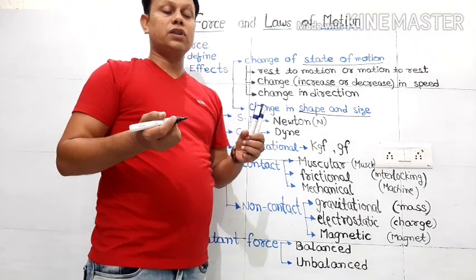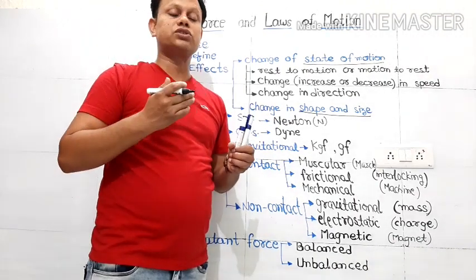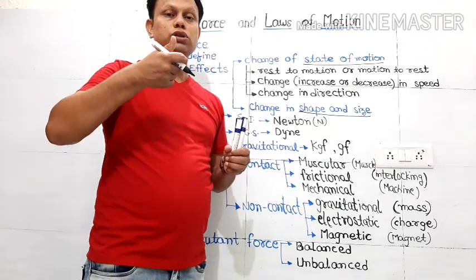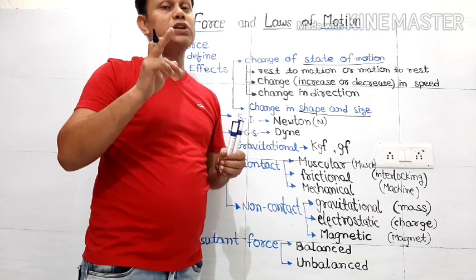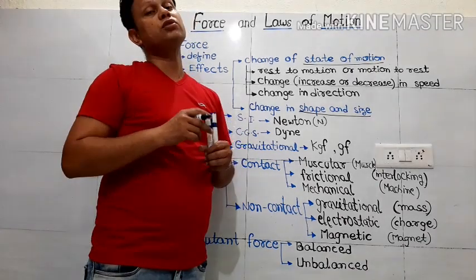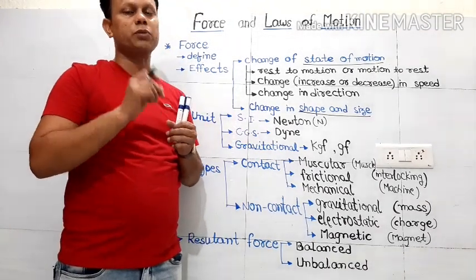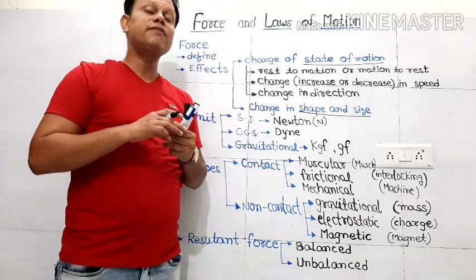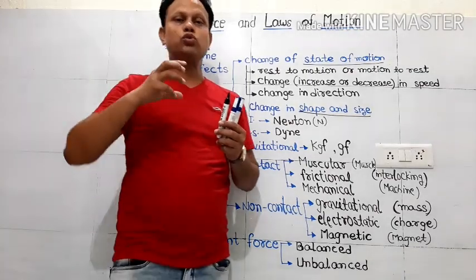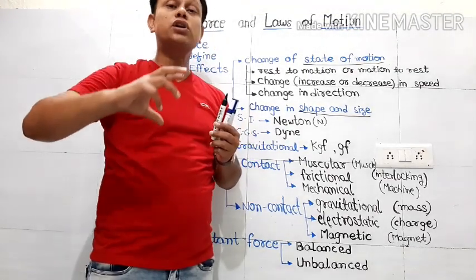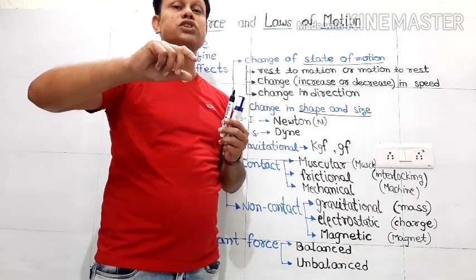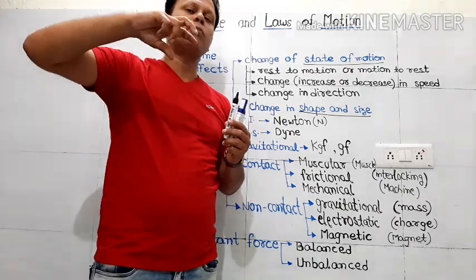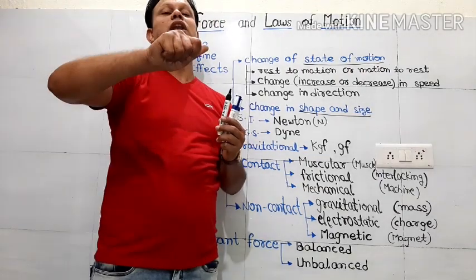When you wake up in the morning, you go for toothbrushing. When you go for brushing, what do you do? You press the toothpaste tube. So what are you actually doing? You are applying force to change the shape of the toothpaste tube so that the paste can come out. In the same way, whenever you have to make lemonade, you squeeze the lemon piece. So what are you doing? You are applying force to change the shape, but the purpose is to take out the juice from it. But for that, you are applying force to change the shape of the lemon piece.